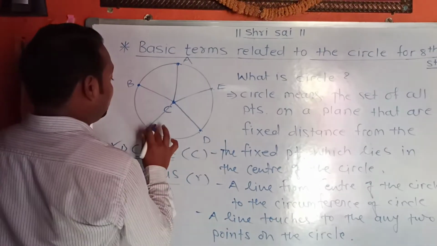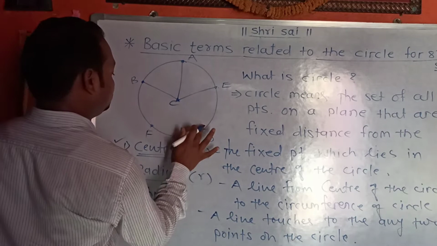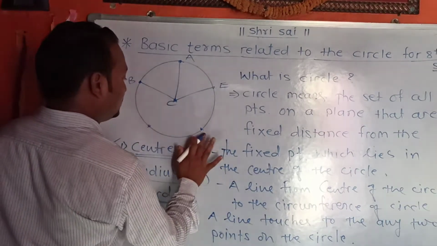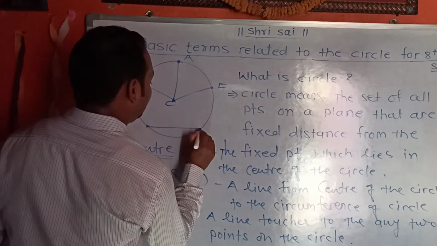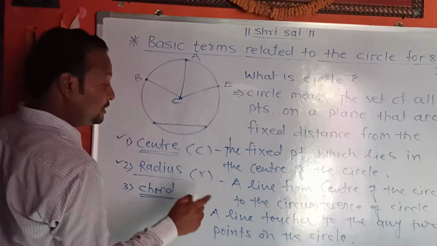For example, this is a line. A line touches any two points on the circle.